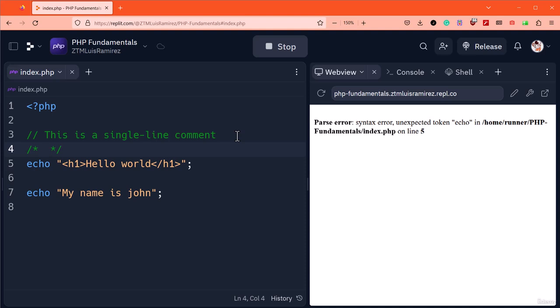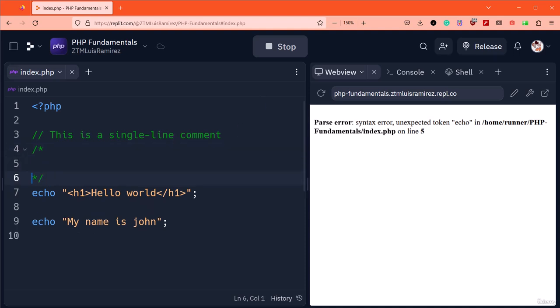In between these characters, we're allowed to break our comments into multiple lines. As long as our text falls between these characters, they're considered to be within the bounds of the comment. This type of comment is called a multi-line comment. They were designed for longer comments.